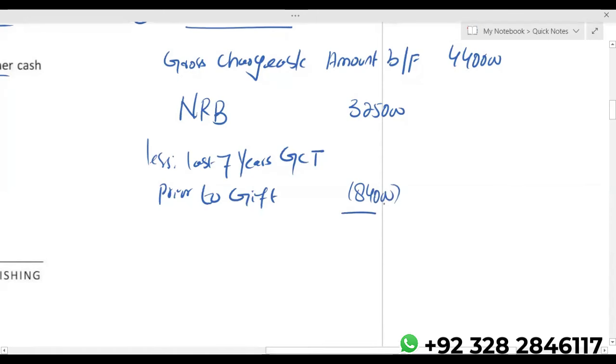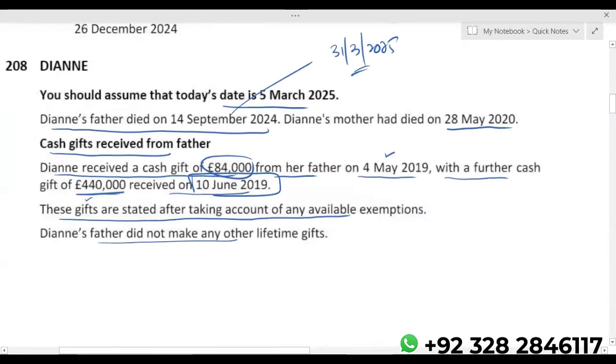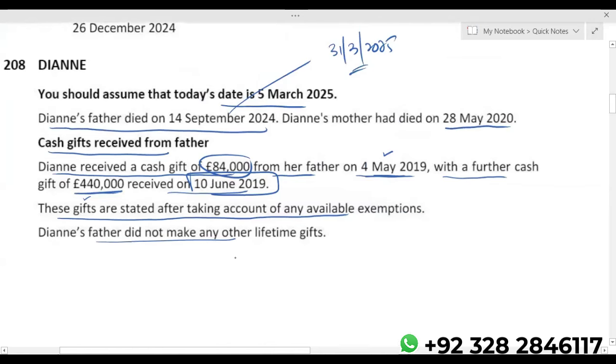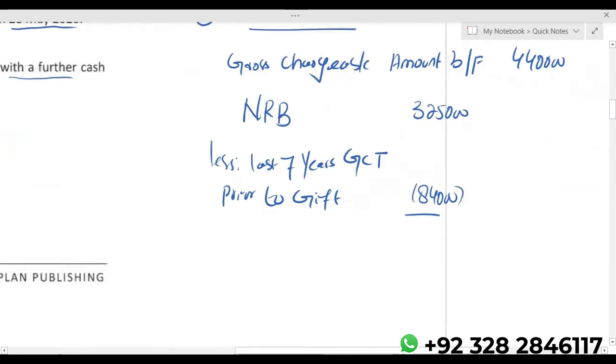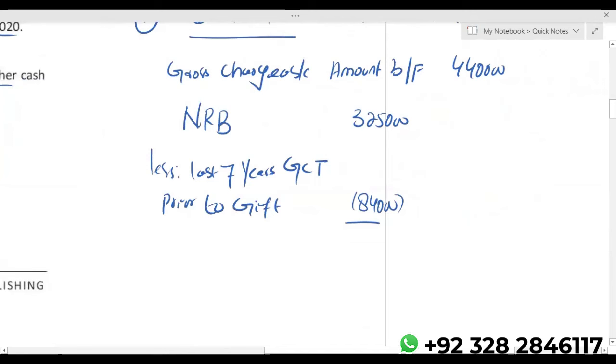This gift was made on 4th May 2019. So obviously, prior to the 440, the 84,000 falls within 7 years.